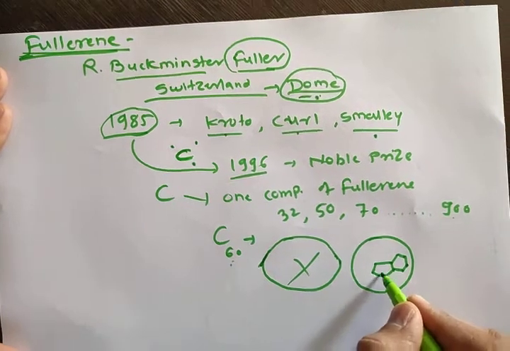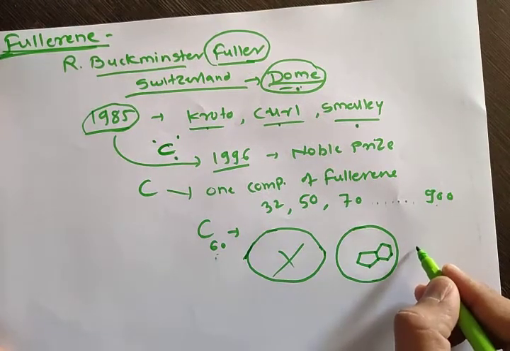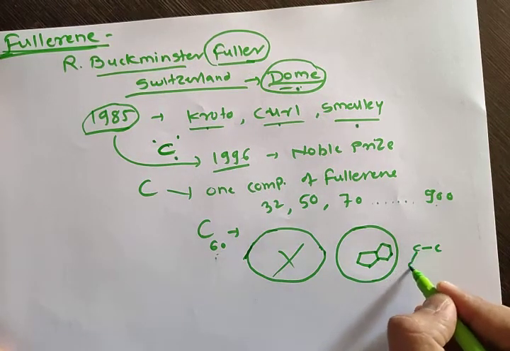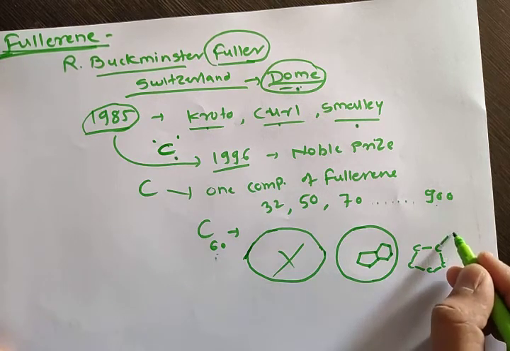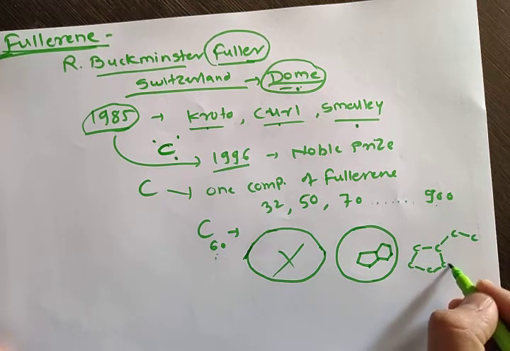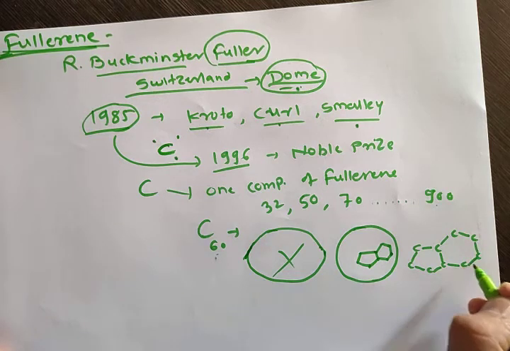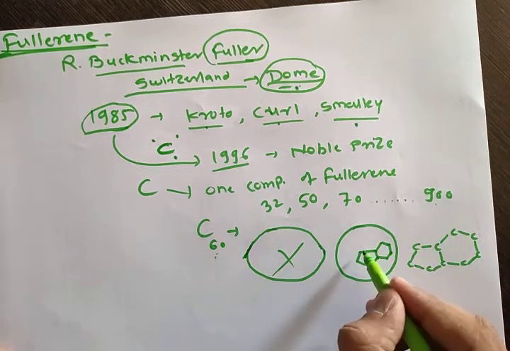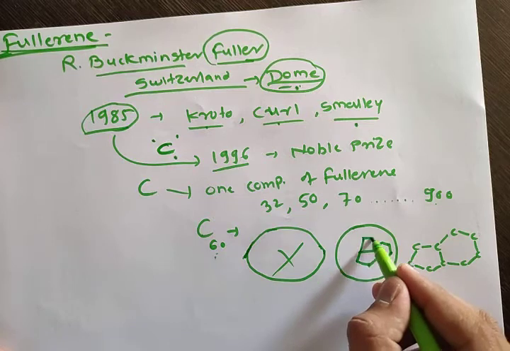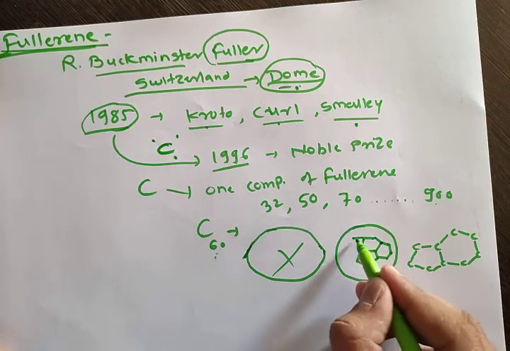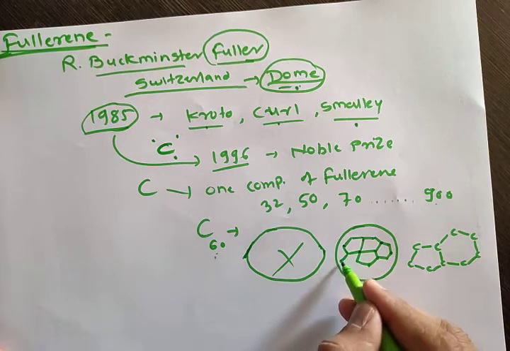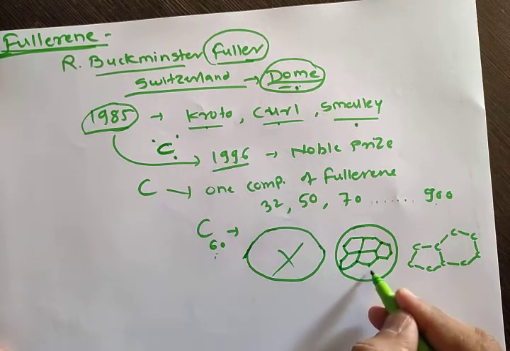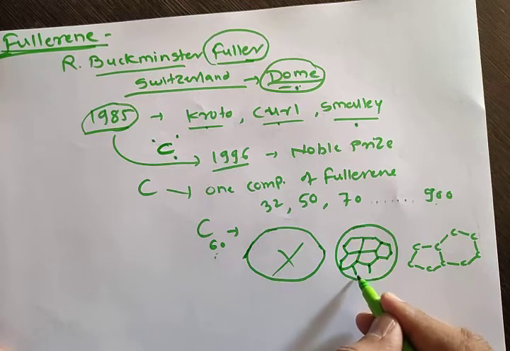Okay, so let me draw this bigger. Actually these are the carbon, so a 5 membered carbon ring is there, and near this 5 membered ring, 6 membered carbon rings are there. Okay, so the structure is like this. Correct, all of you have seen the football, so a football is also like this. The diagram is not that perfect.